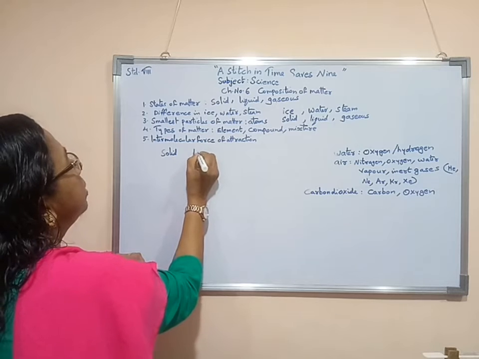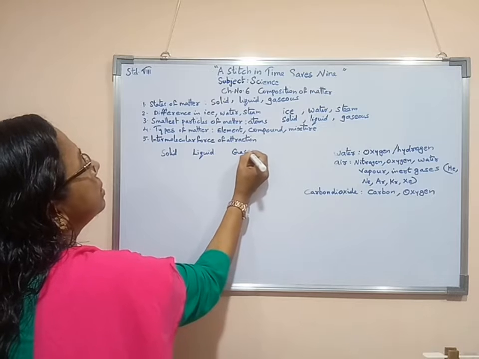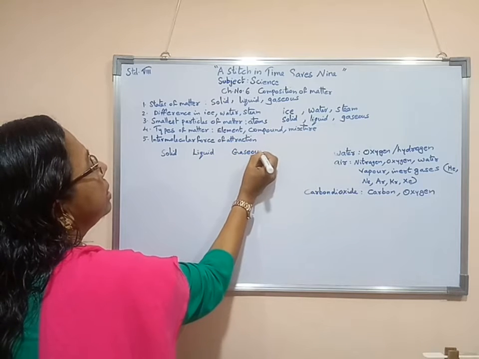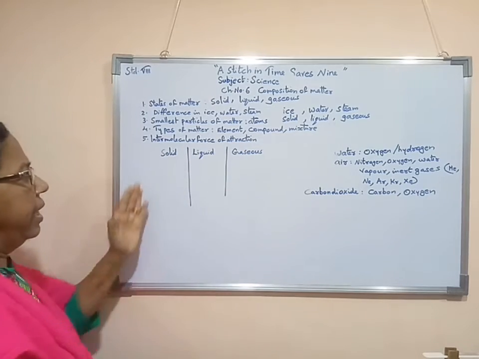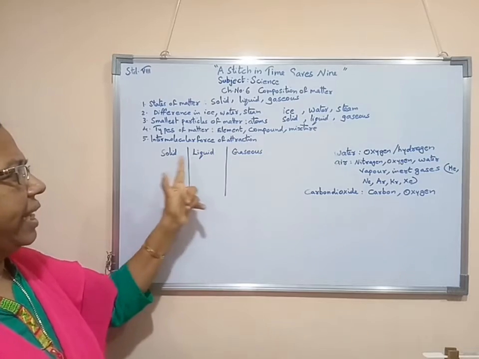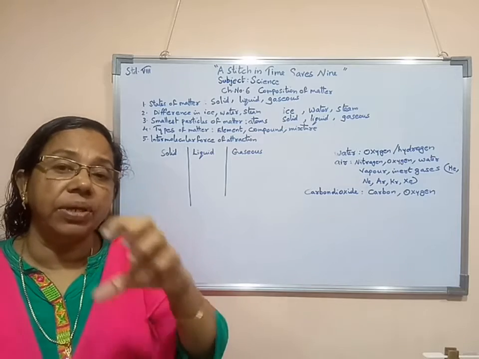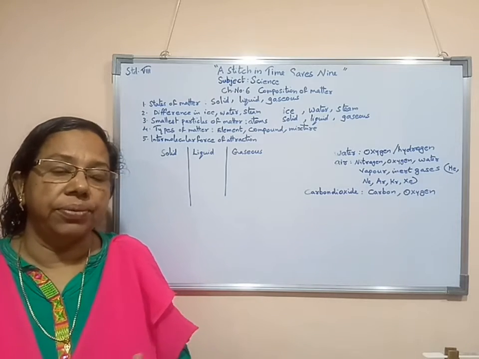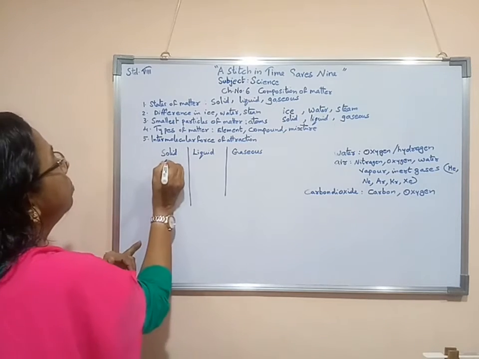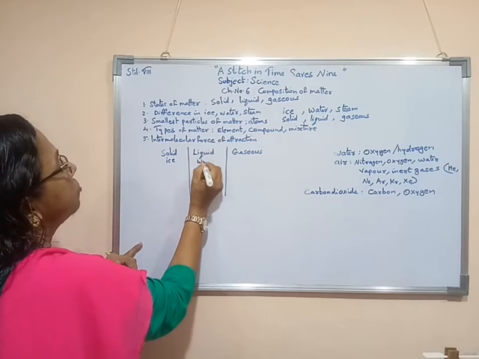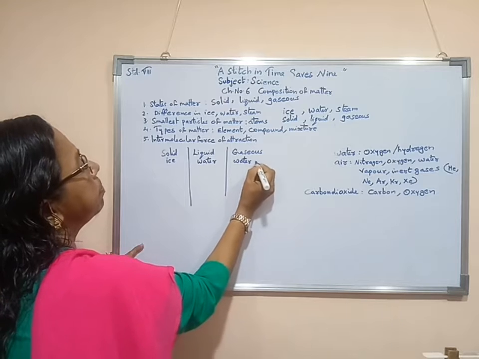Here solid, here liquid, then here gaseous state substance. They are in different state now. Solid state, liquid state as well as gaseous state substances are there. One particular substance itself we can count now. That is either we can take as ice. Ice is in solid form. Liquid, that is water. Then gaseous form, that is water vapor or steam.